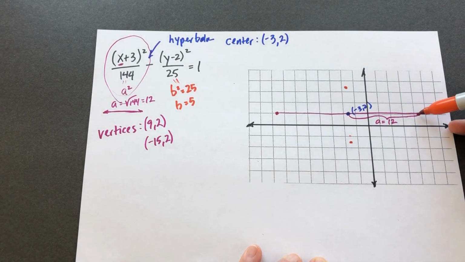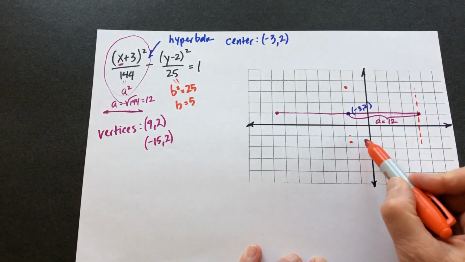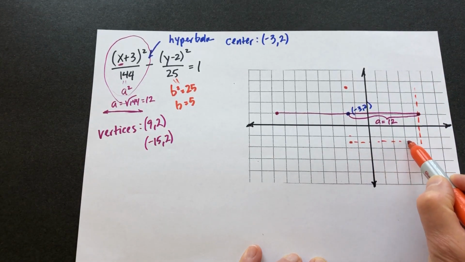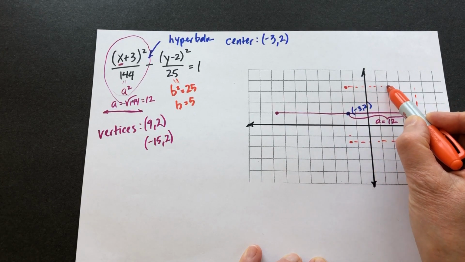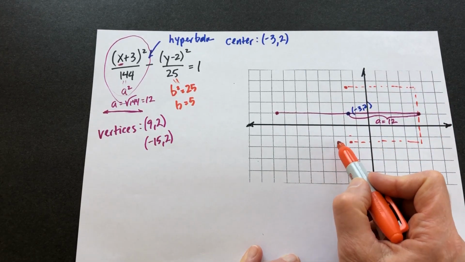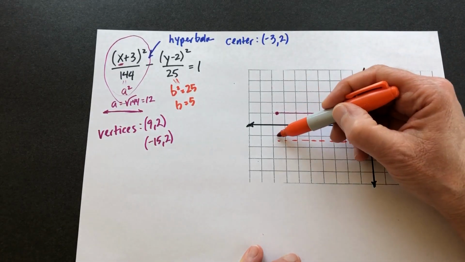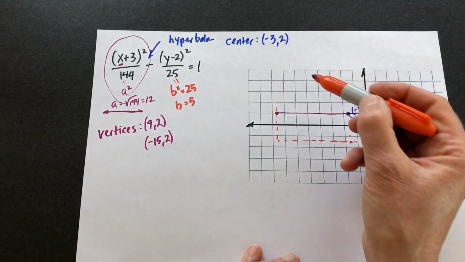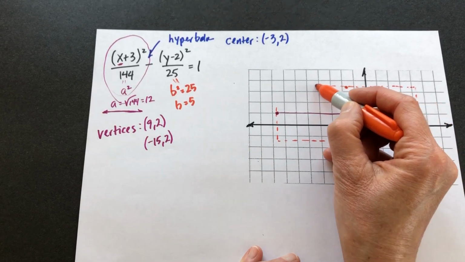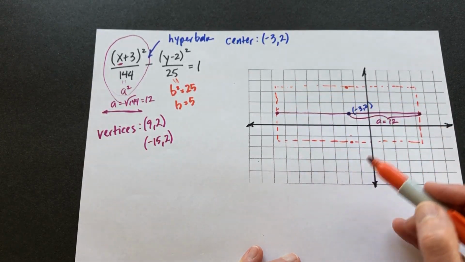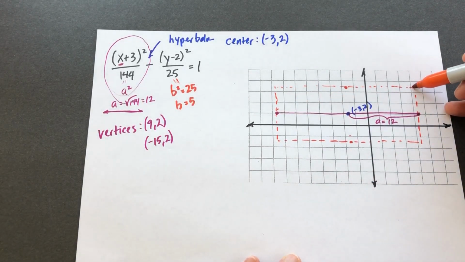And I am going to try to sketch in that guide box. I hope you're doing the same with me here. Got kind of a large one for this problem. Okay, so it's something like this.